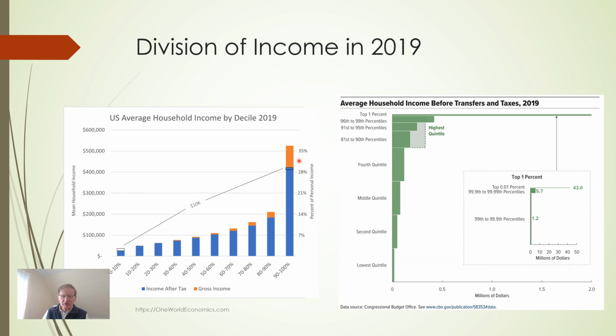Income within the top 10% is itself highly skewed, as this chart on the right shows. The top 1%, this is the top 1%, sticks way, way out. And even without that, and even within that, income is skewed, as you can see here. By the way, the lowest decile pays taxes, even if not income taxes.